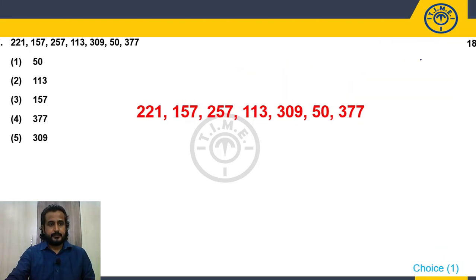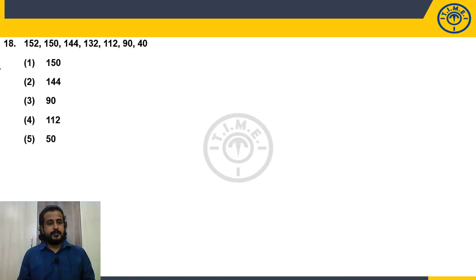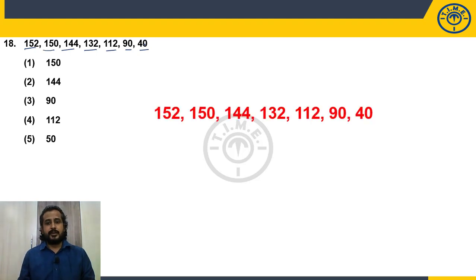Fine. 18th one: 152, 150, 144, 132, 112, 90 and 14. The given numbers are increasing slowly or rapidly? It is in a decreasing pattern. So the given numbers are decreasing gradually or decreasing rapidly? Definitely we can say decreasing gradually. Decreasing gradually, what is the logic that we need to apply? A difference logic.